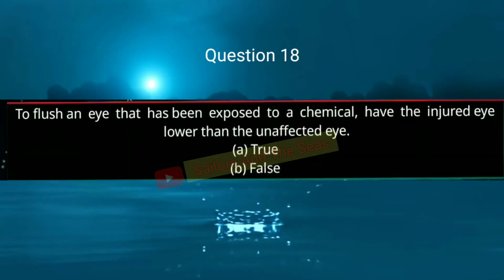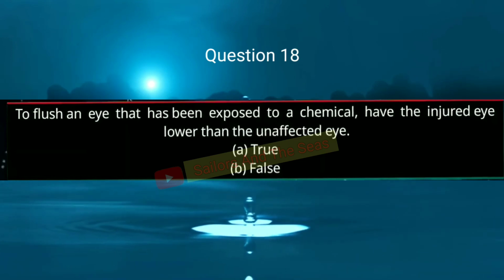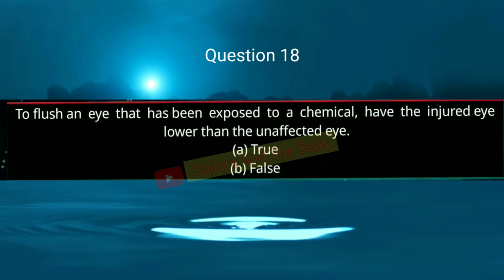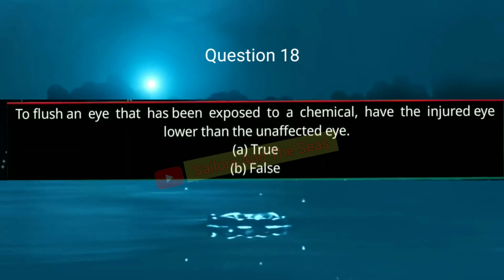Question number 18. To flush an eye that has been exposed to a chemical, have the injured eye lower than the unaffected eye. Option A, true. Option B, false. Answer will be A, true.